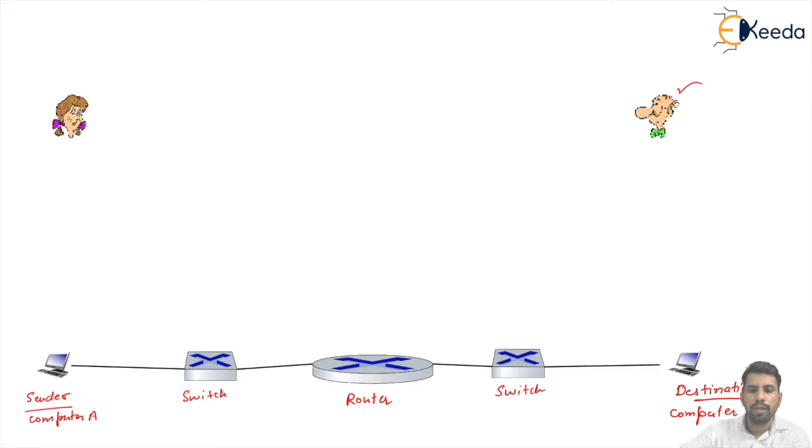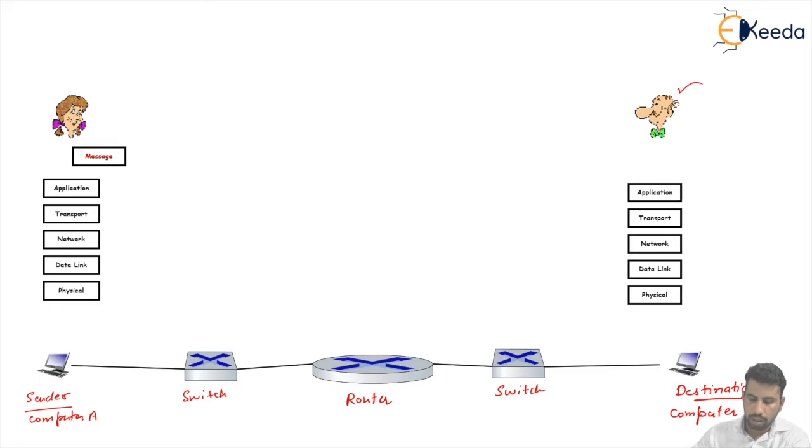Depending on the role of the device, we have a set of layers. First, the hosts, our sender host and the receiver host computer, have all five layers: physical layer, data link layer, network layer, transport layer, and application layer.